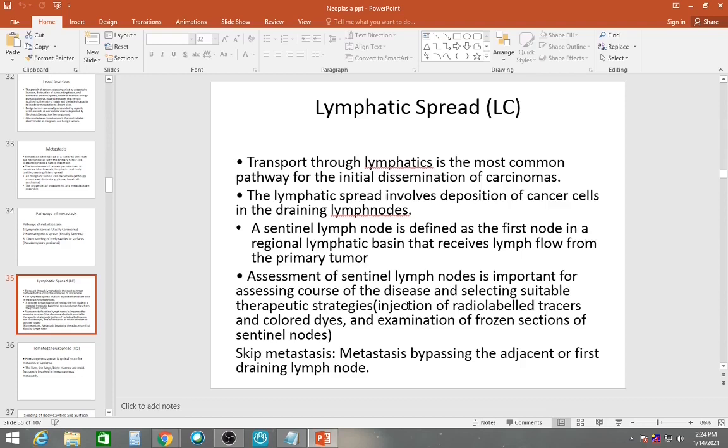What we do is we inject a dye in the breast, and then we look for the sentinel lymph node. The dye will take the lymphatic spread and go to the first lymph node. We take the first lymph node and then we examine it under the microscope while the surgery is going on. If we see that it has been invaded by tumor cells, then we ask the surgeons to go for total mastectomy and removal of the lymph nodes. Skip metastasis is metastasis bypassing the first draining lymph node.